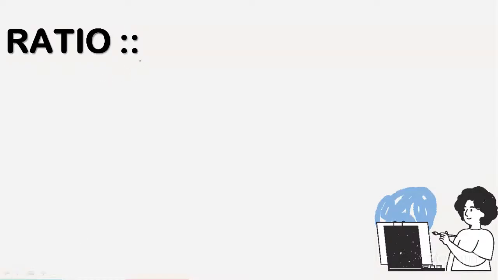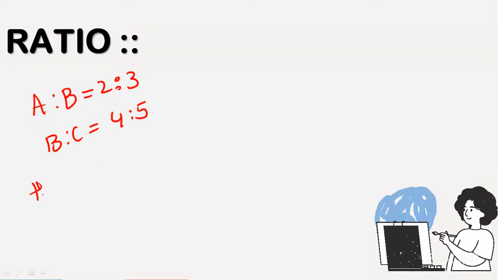How to find out the ratios? For example, A is to B is equal to 2 is to 3, and B is to C is equal to 4 is to 5. Then find A is to B is to C.